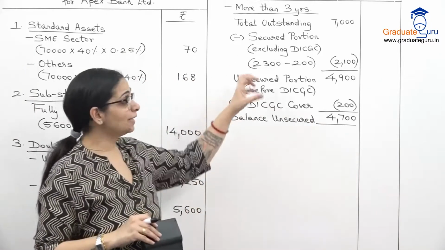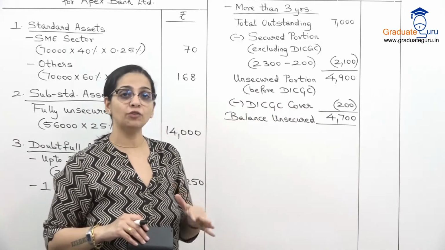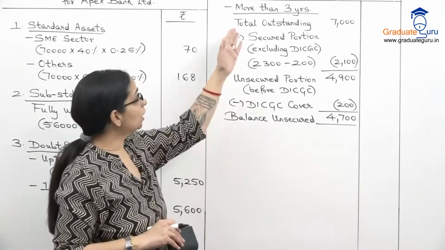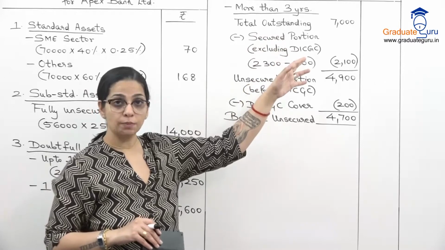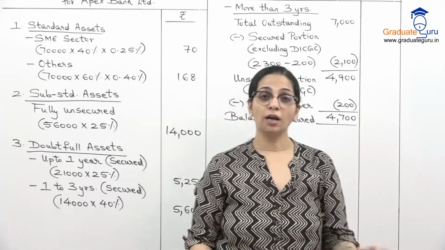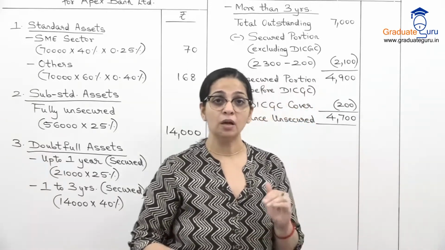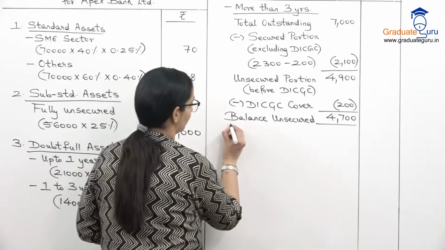Okay, so this is my calculation to find out what will be the amount on which I have to create the provision. Now, because it is more than 3 years, on the secured portion, we will calculate 100%, and even on the unsecured portion, the rate is 100% only.